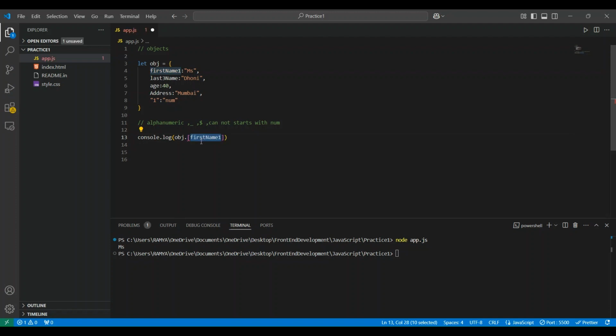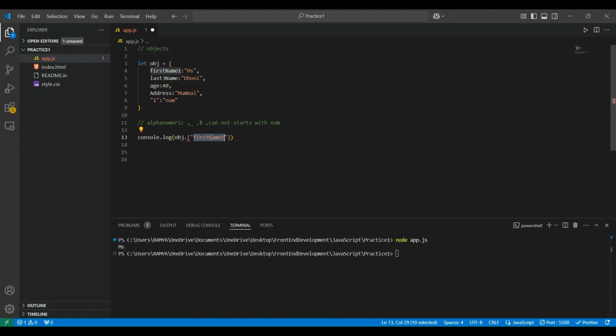Here, please observe this once. I also faced this in my initial learning time, and a new learning person will be confused here. Whenever we use the bracket notation, we should wrap that key in double quotes. It is a must. If you do not use the double quotes, we will get errors.